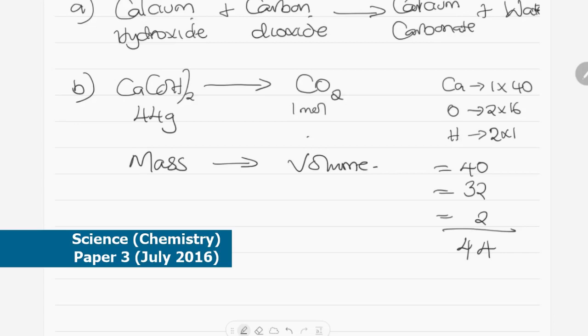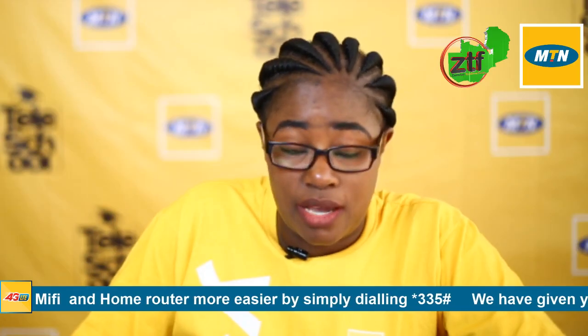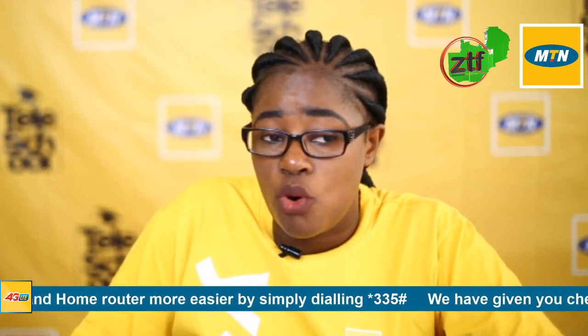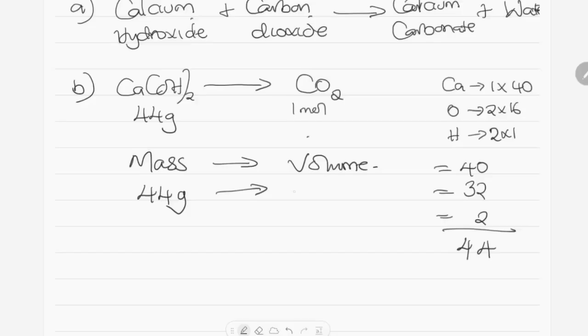This is how we are going to work it out. So 44 grams of calcium hydroxide gave us 1 mole. 1 mole of any gas at room temperature and pressure is equivalent to 24 decimeter cubed. So 24 decimeter cubed. Then, what is the mass of calcium hydroxide which will be produced from 1.2 decimeter cubed? We don't know.